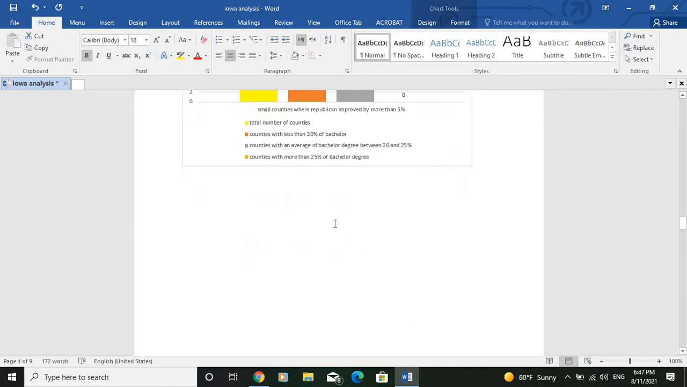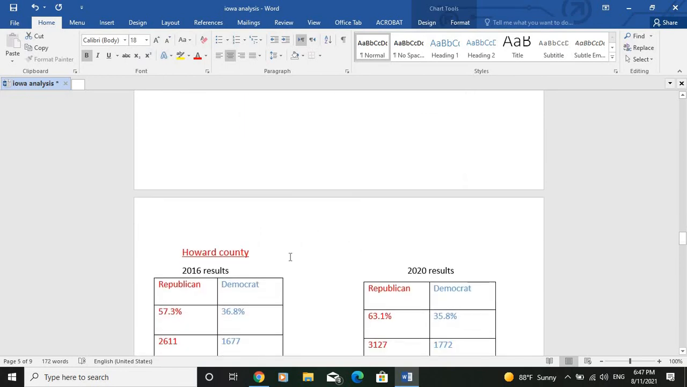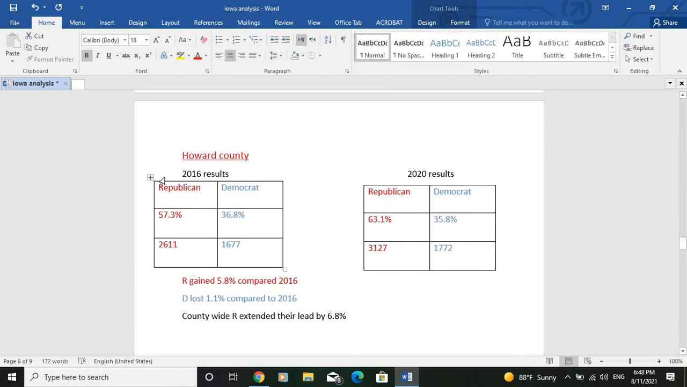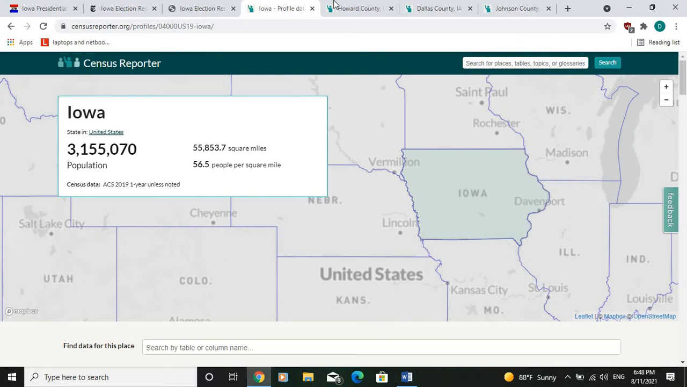So just let me give you 2 examples concerning the small counties of Iowa. The first county that we will study together, where the Republicans were able to improve big, is the county of Howard. So let's see some data about this county.